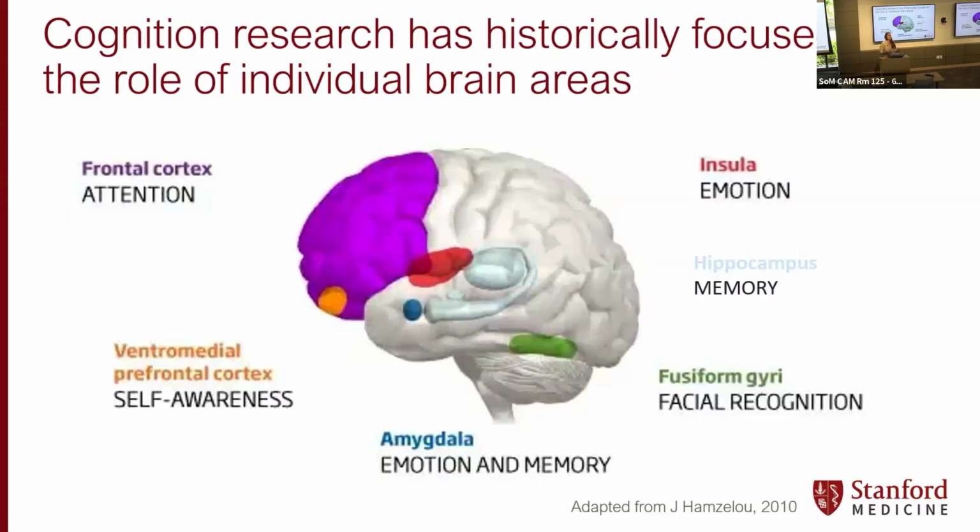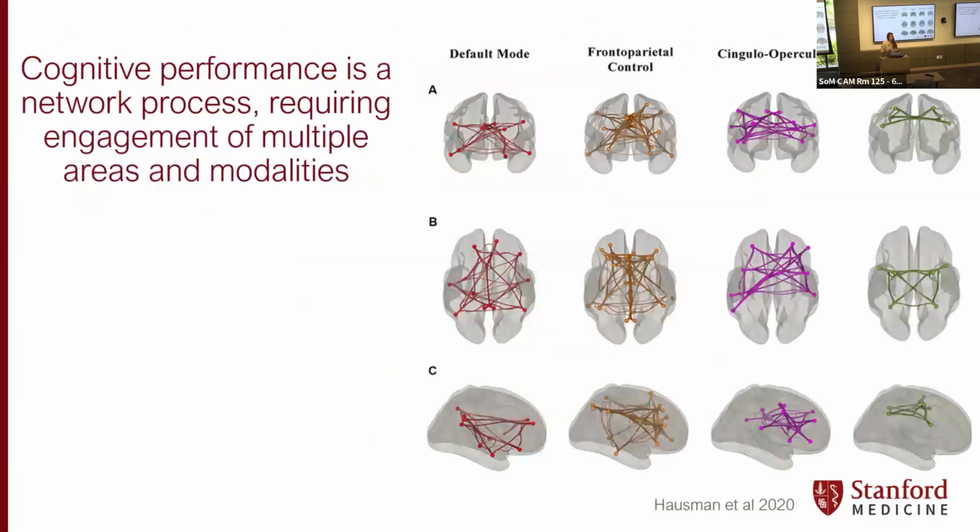But if you think back to the example I just gave you, from a practical perspective, cognitive performance really engages many aspects of the brain, right? And discussions of our capacity for memory are really almost nonsensical when uncoupled from discussions of our capacity for attention at the same time. So clearly, cognitive performance is a network process that requires engagement of multiple brain areas and multiple modalities. So here I'm showing diagrams of several of the networks that have been identified just in the resting state.